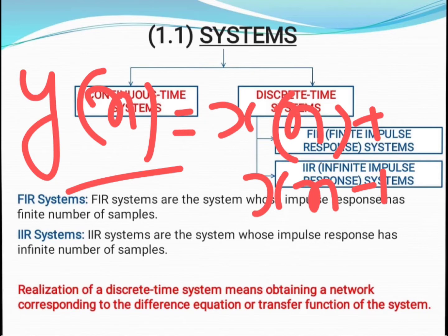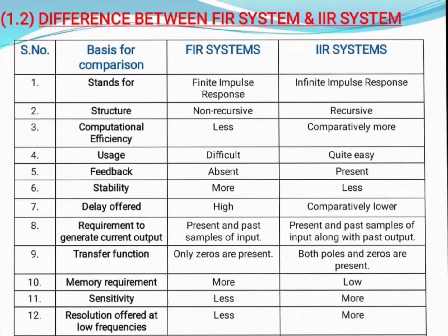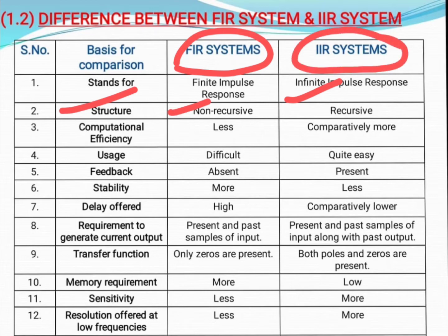Now moving on to the next. First of all, we need to understand the difference between FIR system and IIR system. First difference: FIR stands for finite impulse response and IIR stands for infinite impulse response. Now next, structure. FIR system has a non-recursive structure and IIR system has a recursive structure. What do we mean by non-recursive and recursive structure? Actually, FIR system is an open loop system and IIR system is a closed loop system.